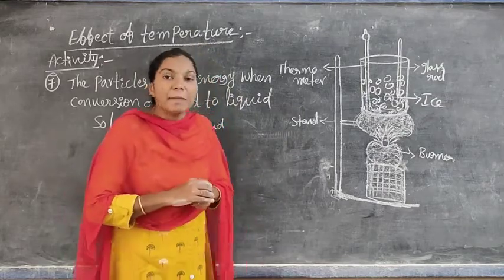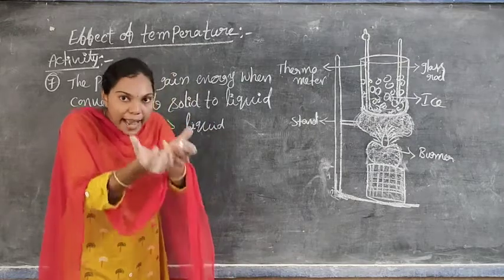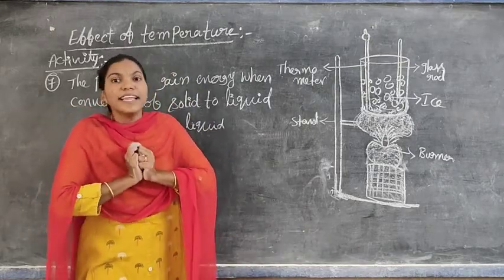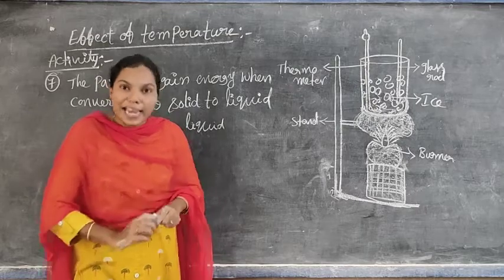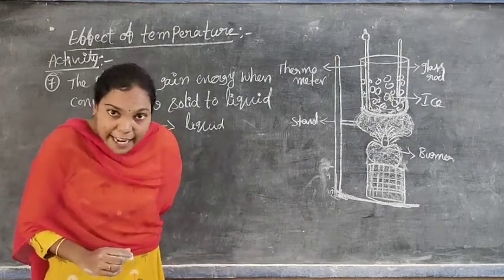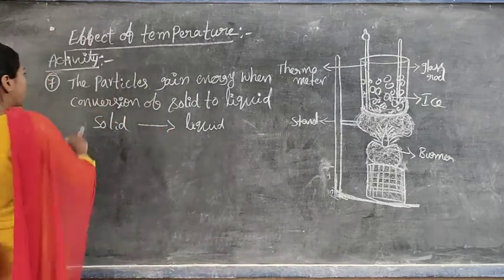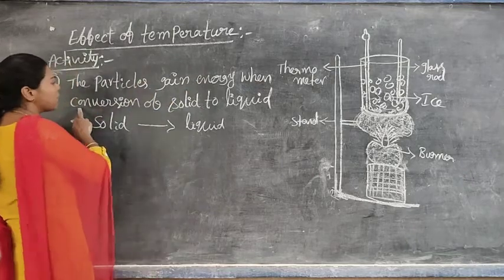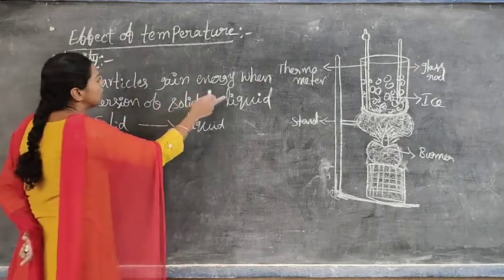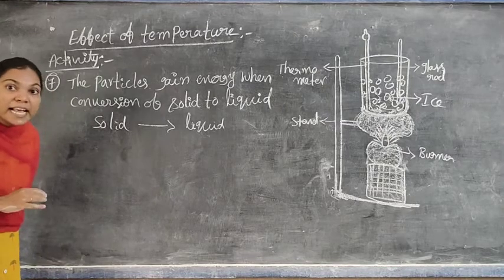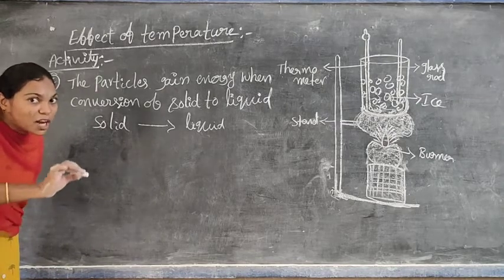Why? Because the particles in the ice gain additional energy and are converted into water. That additional energy is known as the latent heat of energy. Do you understand this point? The particles gain energy when a solid is converted to liquid, which means the particles in the liquid state have more energy compared to the particles in the solid state.